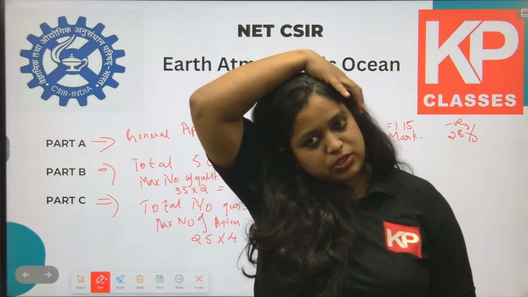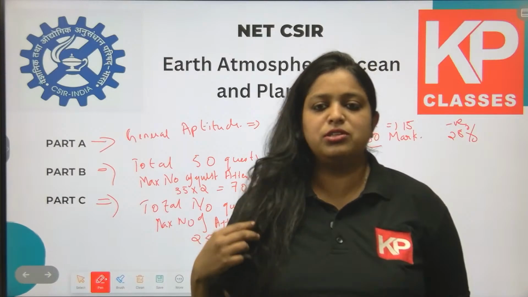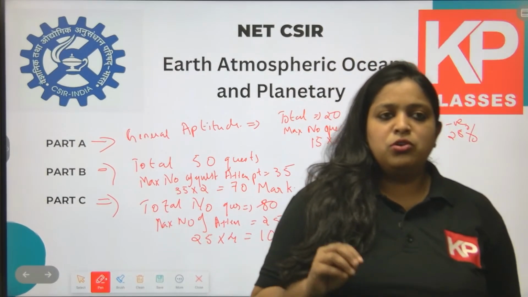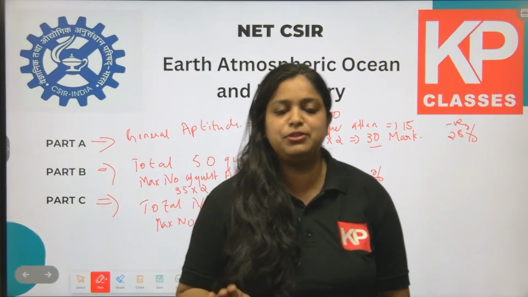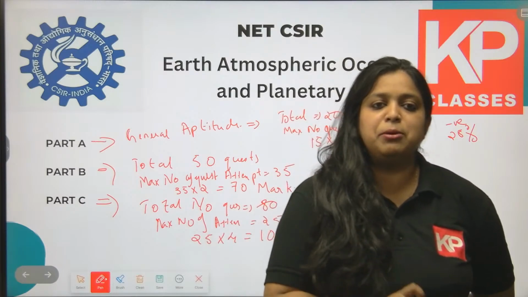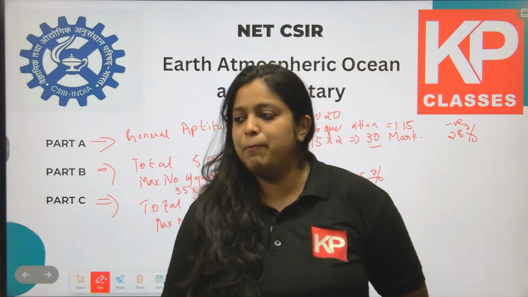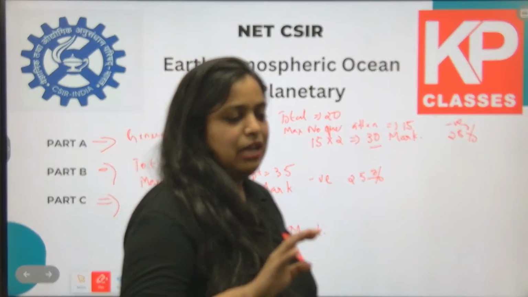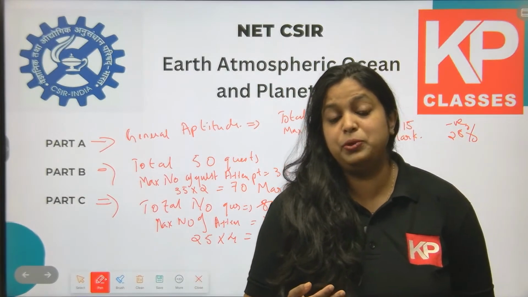Usually numerical questions are in part C. Very rarely they give numerical questions in part B. Almost 10 to 15 is the number of numerical questions, and those from part C are of 4 marks. The minimum number is 10, and till now they have asked 10 to 15 numerical questions from part C. In part C these numerical questions are mainly asked from geophysics, engineering geology, hydrogeology, structural geology, and geochemistry.